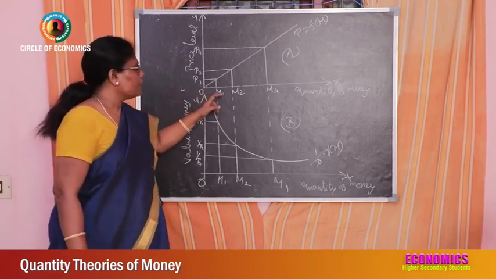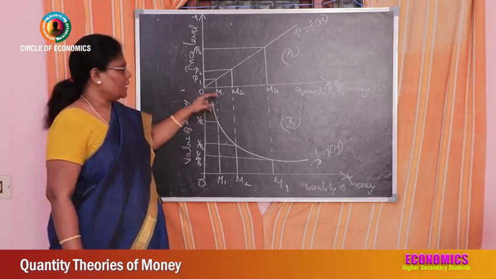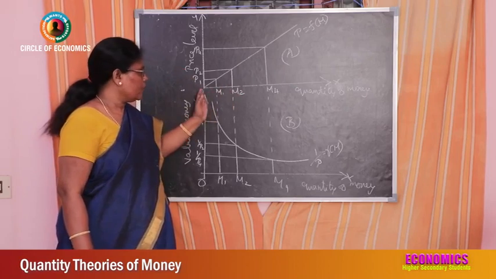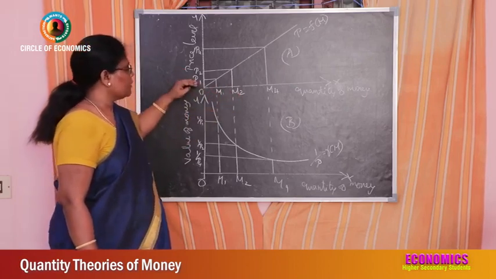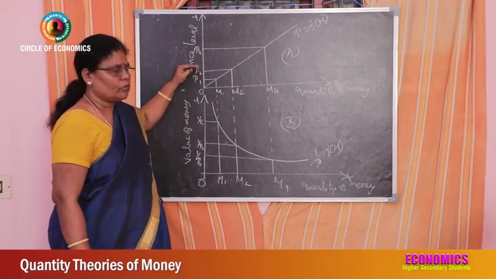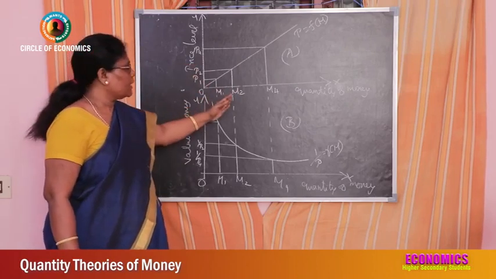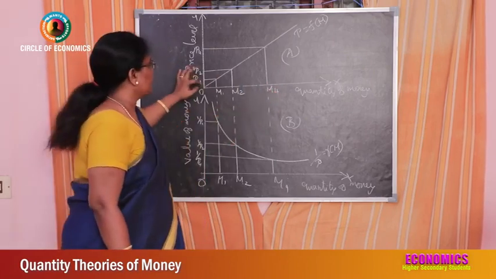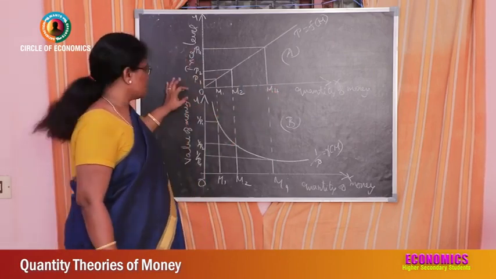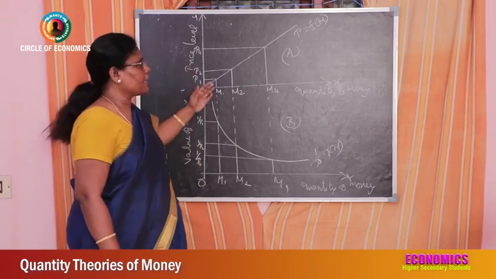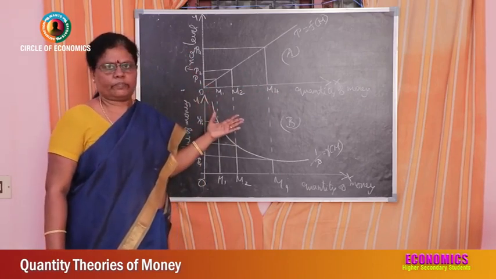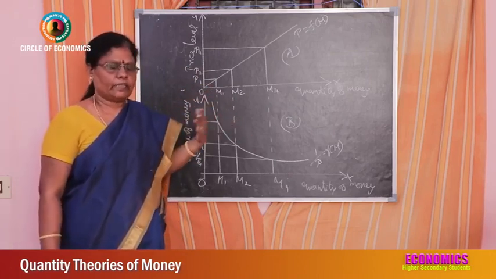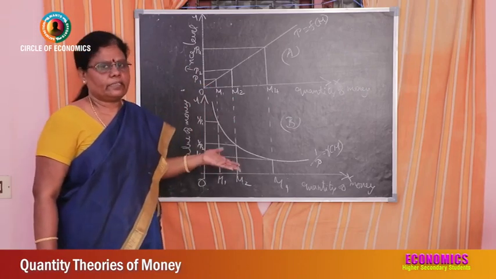So when the quantity of money is OM1, the price level is only OP1. When the quantity is doubled from OM1 to OM2, the price level is also doubled from OP1 to OP2. So when the quantity of money increases 4 times, that is OM4, price level also increases 4 times, that is OP4. Yes, this is a direct relation between price and quantity of money. When quantity of money increases, price level also increases. When quantity of money is decreased, price level also decreases.